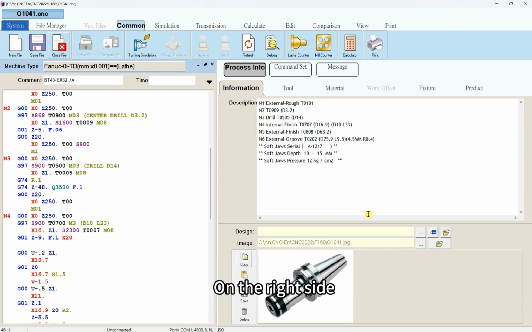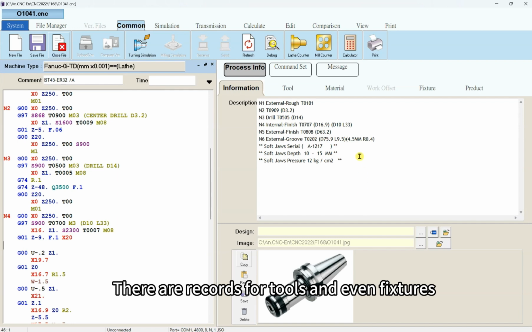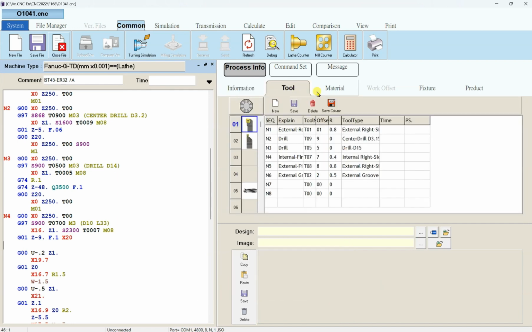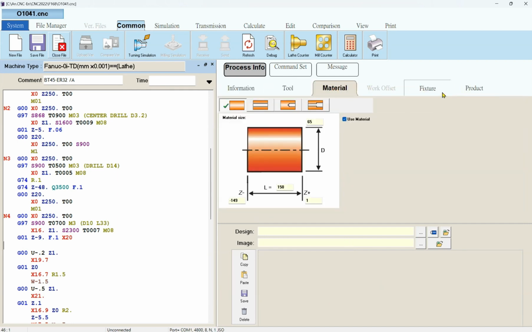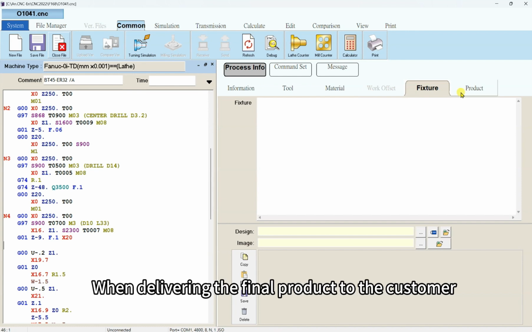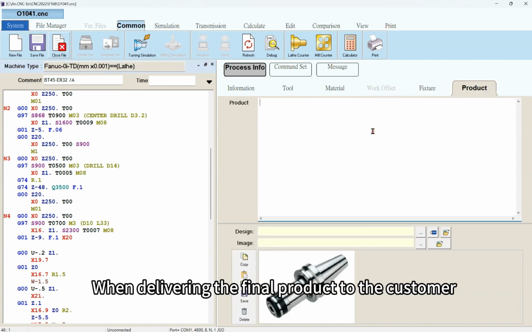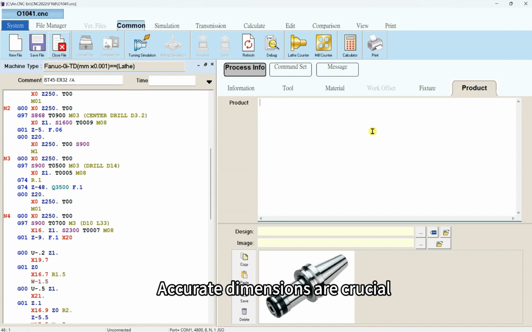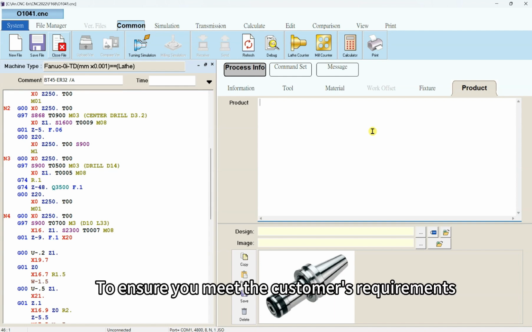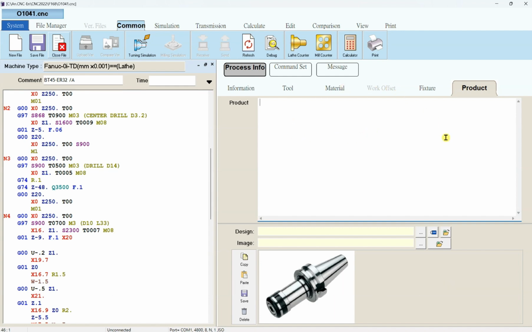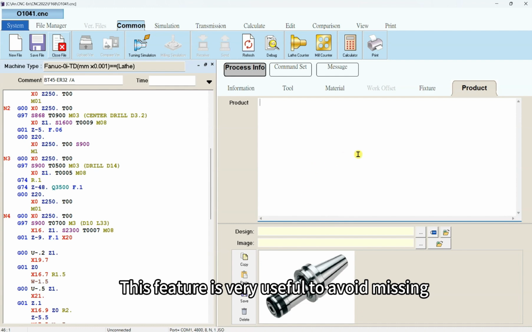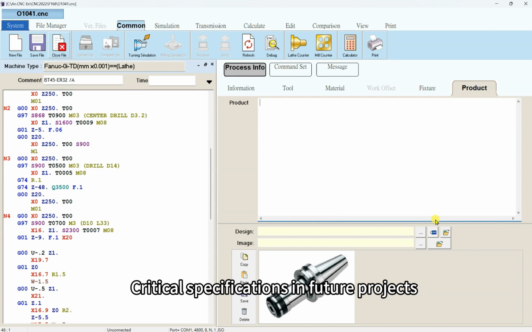On the right side, there are records for tools and even fixtures. When delivering the final product to the customer, accurate dimensions are crucial. Here, you can record inspection details to ensure you meet the customer's requirements. This feature is very useful to avoid missing critical specifications in future projects.